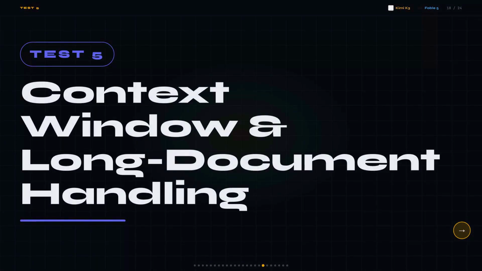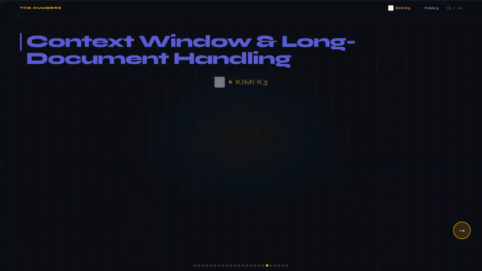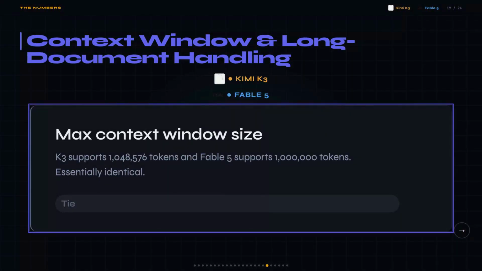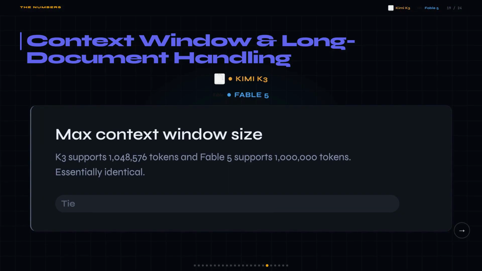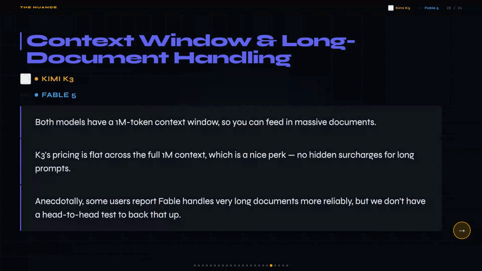Now, test 5, context window and long document handling. When a model silently cuts off your document midway and still gives you an answer, you don't always know it happened. You just get a subtly wrong summary of a contract or code base, and you trust it. That's a failure mode that's really hard to catch. So I looked at the specs, and both models land at 1 million tokens, technically 1,048,576 for K3, and 1 million even for Fable, but that difference isn't meaningful in practice. And what's kind of a nice perk is K3's pricing is flat across the full context window, so there's no hidden surcharge for long prompts.